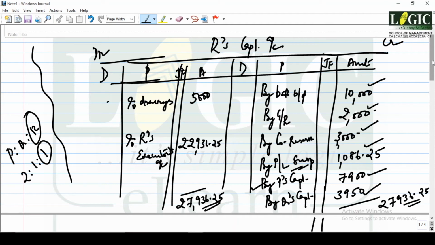So this is how you will have to do problems wherein you are asked to prepare the dead man's capital account, and whatever is payable is paid not to the dead man but to his legal heir or to his executor. Okay, so this is how you will have to do.